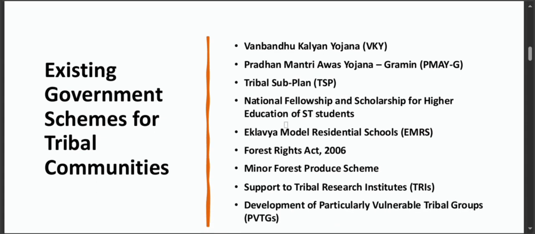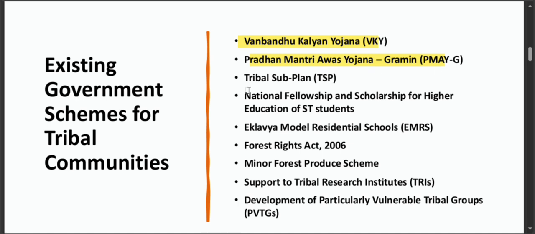So the first scheme is Van Bandhu Kalyan Yojana, which is all about ensuring holistic development for tribal people by focusing on health, education and income generation. Then there is Pradhan Mantri Awas Yojana Gramin. Under it, affordable housing for rural areas including our tribal communities is provided so that they can have secure homes. Then the next one is tribal sub-plans, a framework that ensures that resources are specially and specifically allocated for tribal welfare in all sectors.